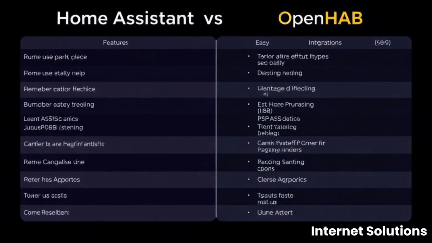Next, we're going to be comparing the features. Both platforms support Zigbee, Z-Wave, Wi-Fi, and Matter. Home Assistant has an easier UI while OpenHAB offers more granular control. So you can consider your technical comfort level on this one. Just a pro tip, Home Assistant is better for beginners while OpenHAB is for power users.